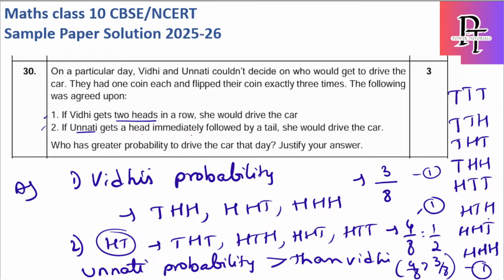But here also the probability is 4 by 8 only, even though they are taking TH, the same case, the probability is 4 by 8. So with respect to the answer, 3 by 8, 4 by 8, and 4 by 8 is greater than 3 by 8, everything is correct except the cases they took as wrong. They took T followed by H instead of H followed by T. Okay, with respect to the answer it can be correct, but these things which they have provided are wrong. Or 2 are correct, 2 are wrong.